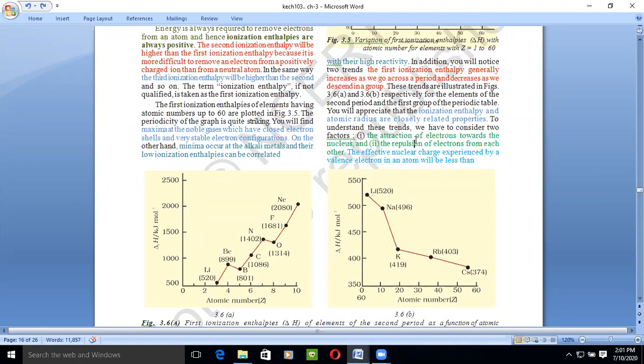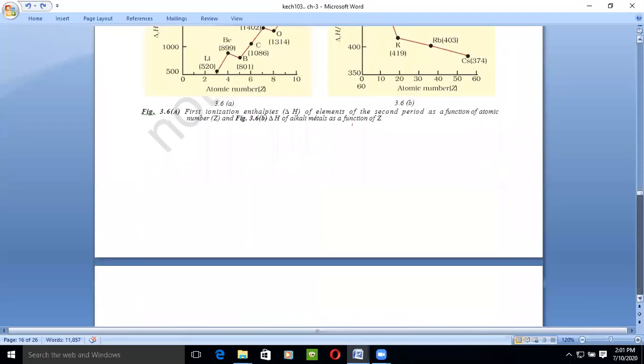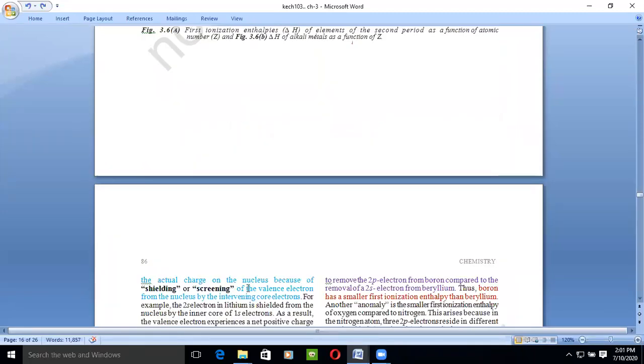So the effective nuclear charge experienced by the valence electron will be less than the actual charge of the nucleus because of the shielding effect or screening effect of valence electrons from the nucleus by intervening core electrons.